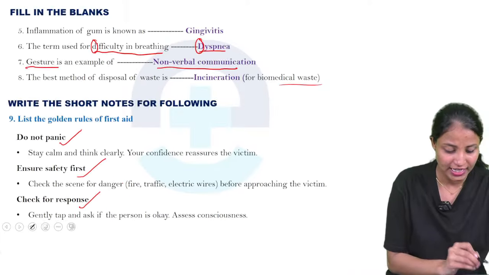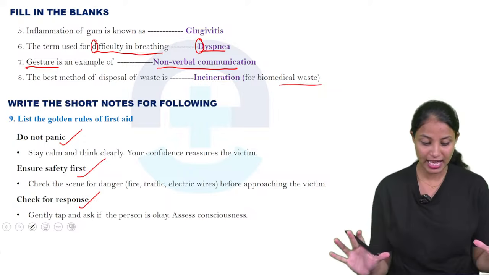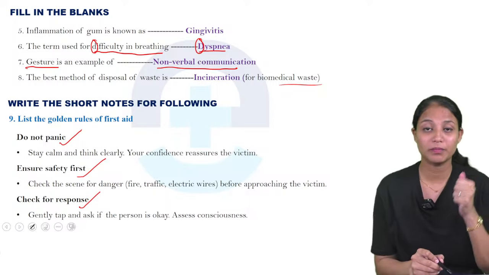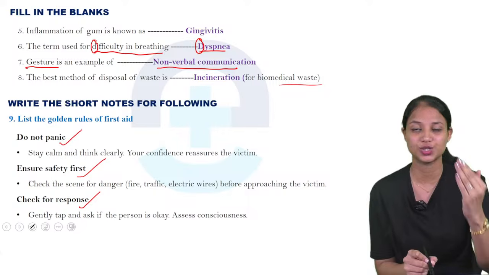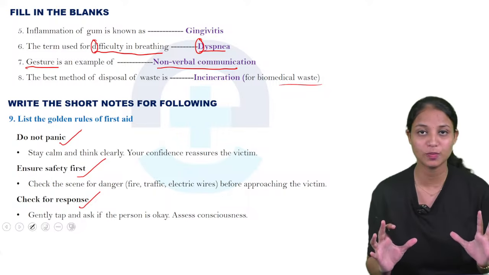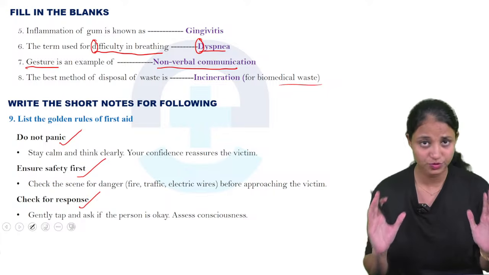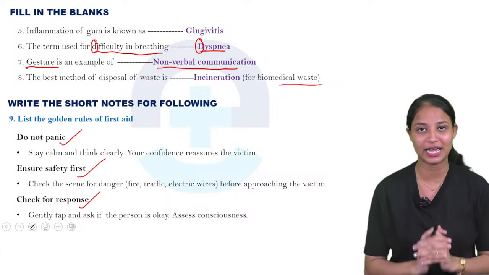So what is that? So do not panic. Stay calm and think clearly what you want to do. Then you want to make a confidence and reassure the victim and assure the victim. So don't become panic. If we also panic means the victim also will be panicked. Then it will be very worse situation it will be. So don't become panic. Okay, next will be ensure the safety first.